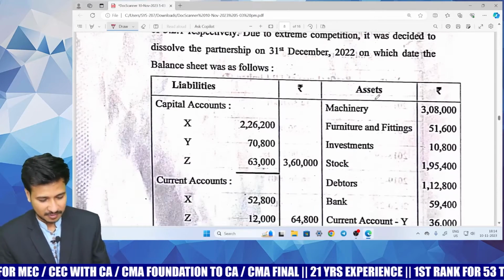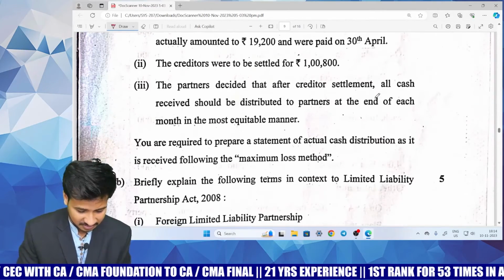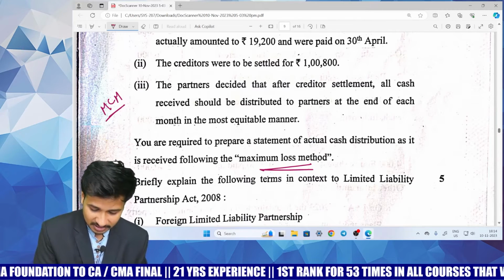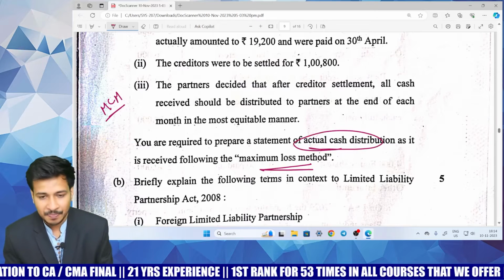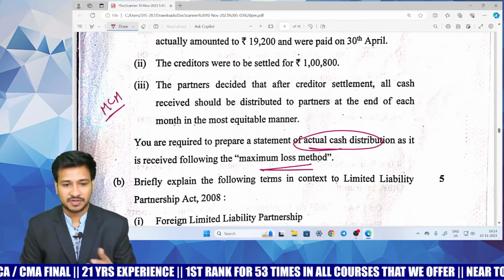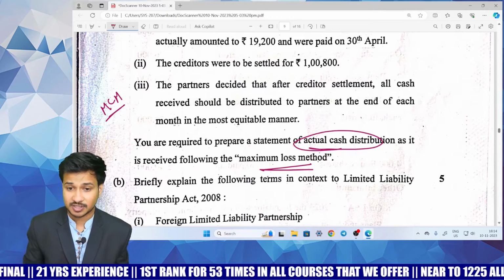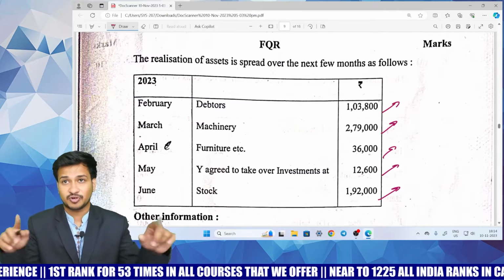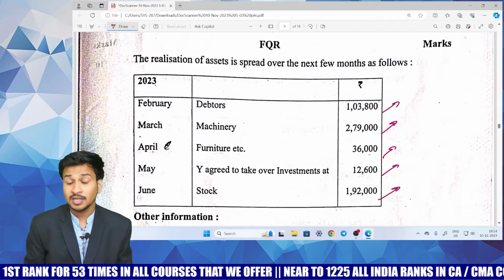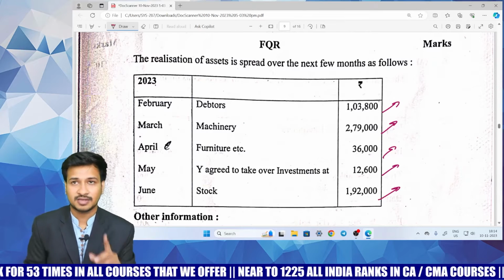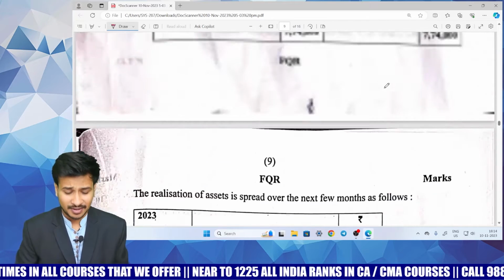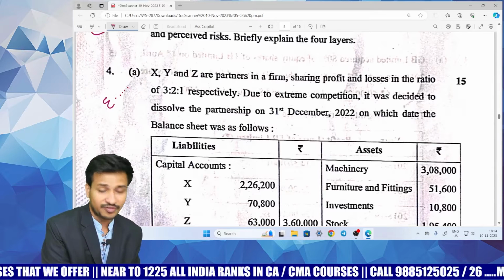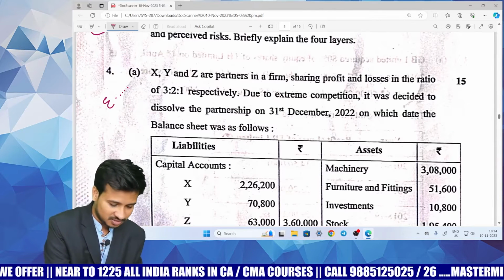Now, question number 4A, which is partnership, and he had asked the maximum loss method. Wherein in the maximum loss method, he is also asking to prepare a statement of actual cash distribution. So you might need to go with working note number 1, working note number 2, 3, 4, etc., with respect to the slots of realization. For each and every realization, you just need to go for a separate table and then you can go for a single statement. But my dear children, if you want, you can prepare everything in a single statement itself also. This question is lengthy, but of course it is not difficult. It is easy. Of course, considering some of the average students, this is obviously average.